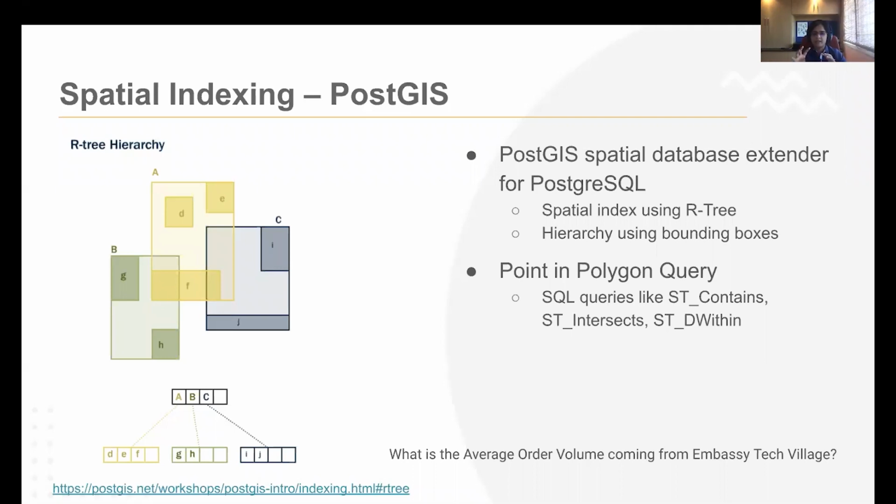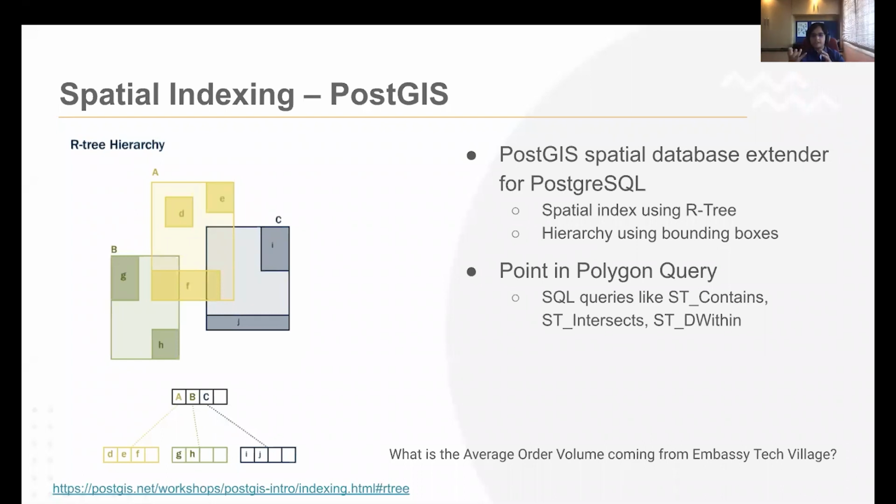So they add support for this indexing, with SQL queries like ST_Contains and ST_Intersects, which basically do a polygon level search and intersection between multiple polygons in order to answer this. Now, coming back to our original business problem, right? What is, say, the total orders that are coming from Embassy Tech Village.